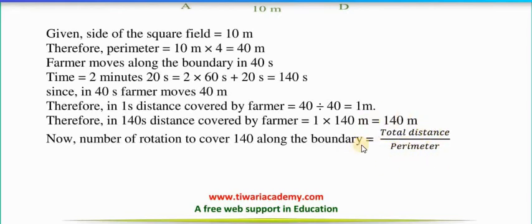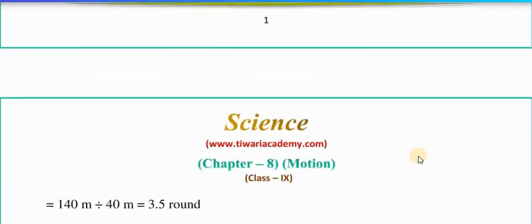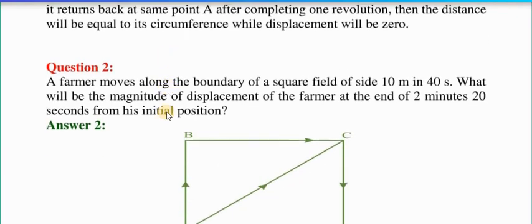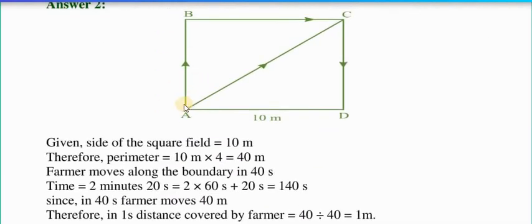Here we know the total distance covered by the farmer is 140 meter, and the perimeter of this square is 40. So we get the answer 3.5 rounds. It means in 140 seconds the farmer can make 3.5 rounds.